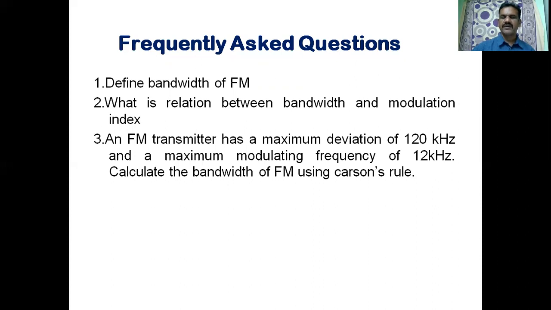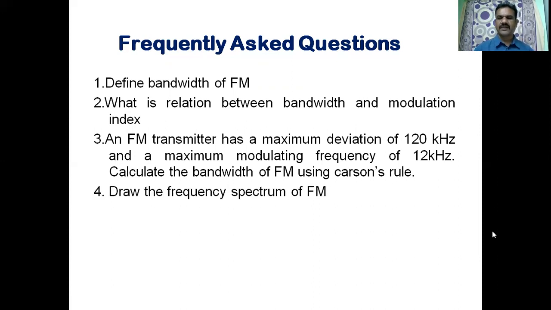Calculate the bandwidth of FM using Carson's rule. So what is Carson's rule? It is bandwidth is equal to 2 times deviation plus message signal frequency. Deviation is 120 plus message signal frequency is 12 kilohertz. 120 plus 12 is 132 multiplied by 2 is the bandwidth.